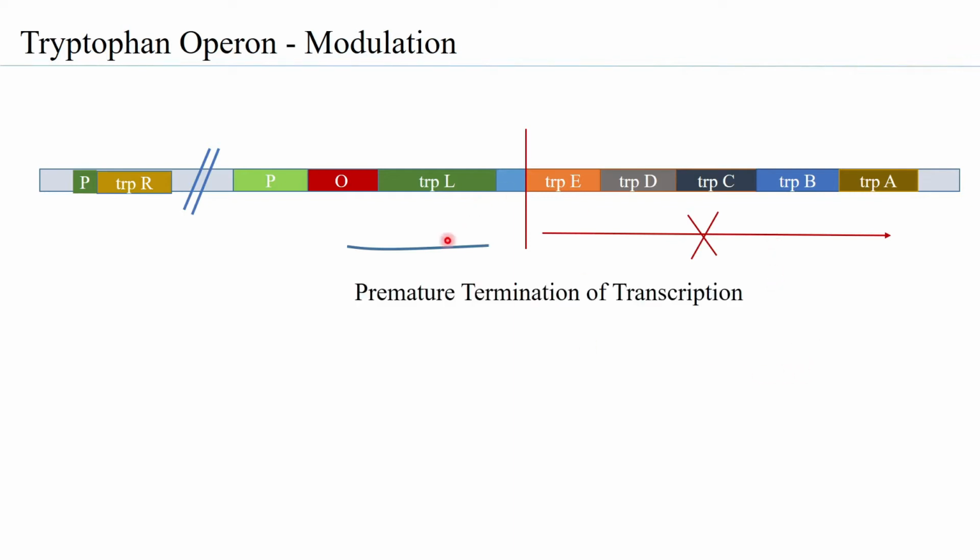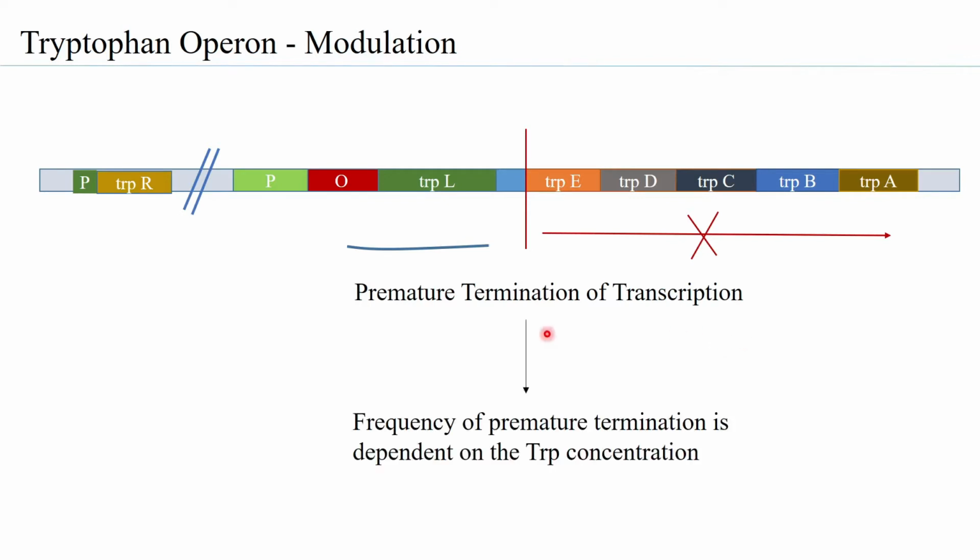So this is what is understood by premature termination of transcription, and the frequency of the premature termination of transcription is dependent on the concentration of the tryptophan. That is the key to leading to premature termination.